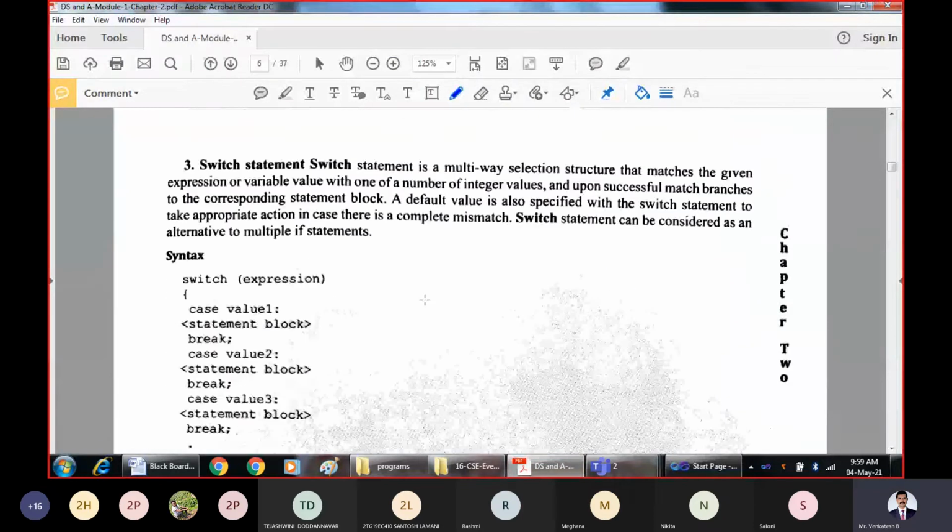Right. Now let us go for the switch statement. This is a multi-way branching statement in C. It is a multi-way selection structure. That means again and again you don't want to check multiple conditions. You evaluate the expression only once, and that expression will be compared with multiple values. Whichever condition is true, execute that block of statements. So that is what the switch statement is.